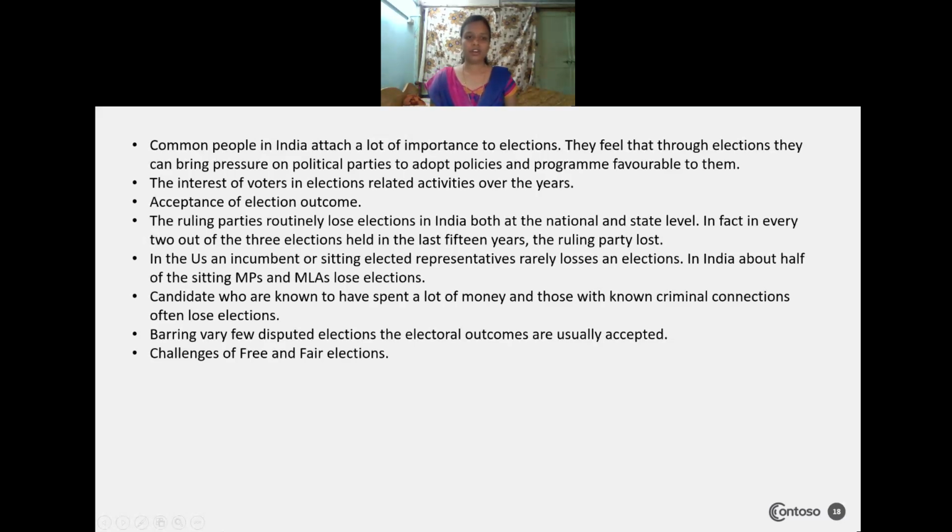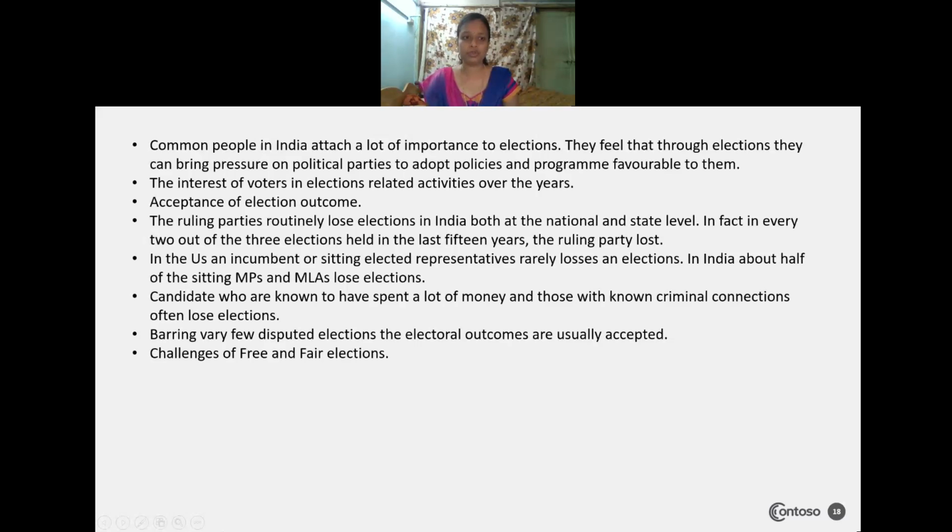So, acceptance of election outcome. The final test of the freeness and fairness of the election lies in the outcome itself. If elections are not free and fair, the outcome always favors the powerful. In such a situation, the ruling party does not lose the election. Think that many people have not cast their vote, then whatever government is forming will come once again, they will not lose the election, and they will routinely win, whether at a national level or a state level.